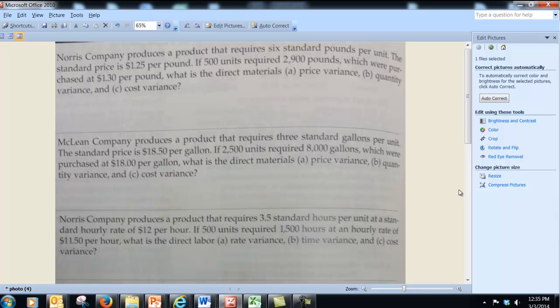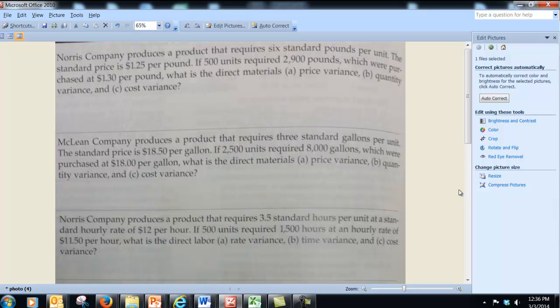Standards are performance goals. Typically, manufacturing companies are going to use standard costs for each of the three following product costs: direct materials, direct labor, and factory overhead. Let's talk about different types of standards. One type of standard is called an ideal standard or a theoretical standard, and that can be achieved only under perfect operating conditions, such as having absolutely no idle time, machine breakdowns, or no material spoilage. But those are really tight and unrealistic, right?